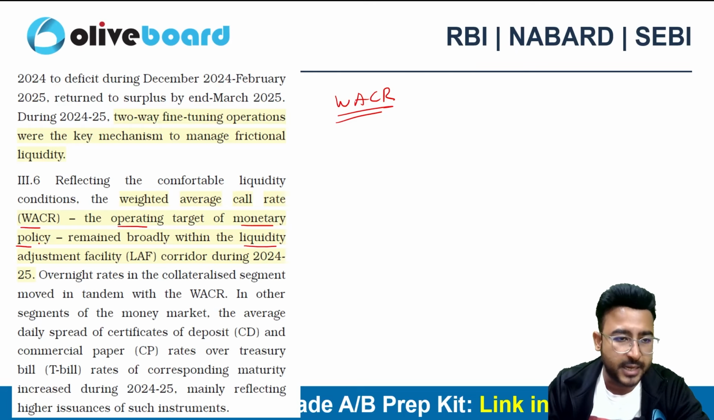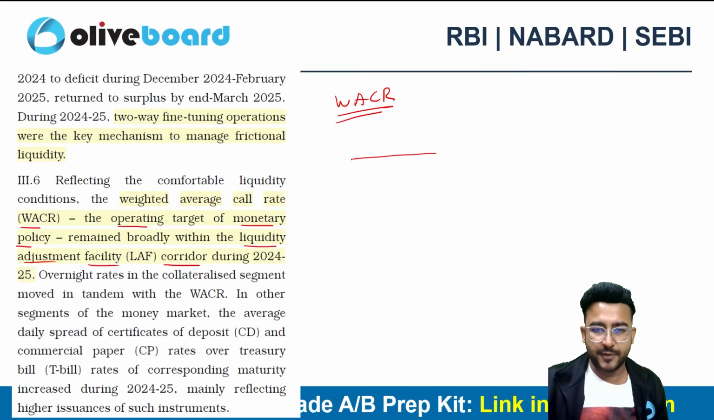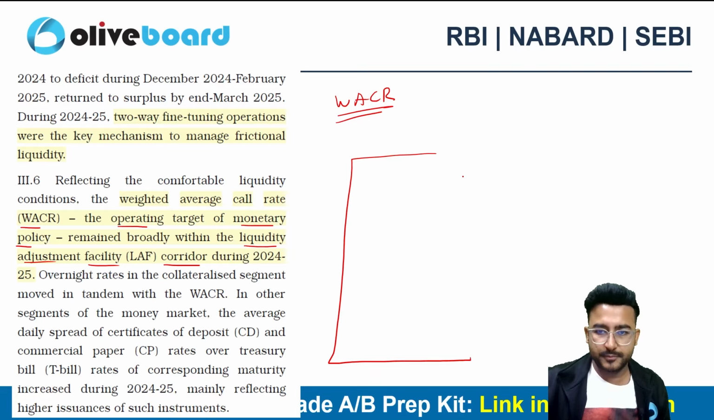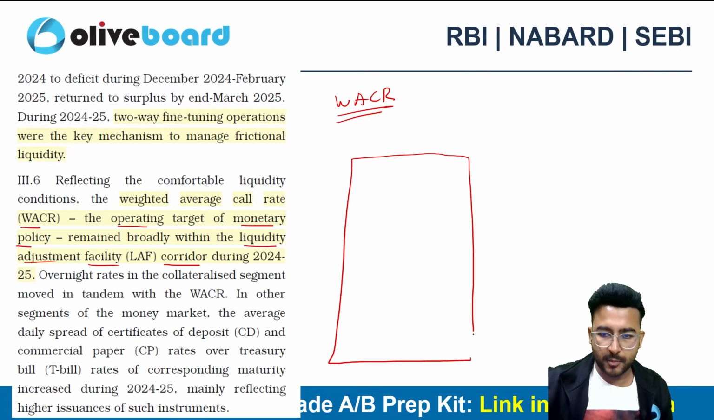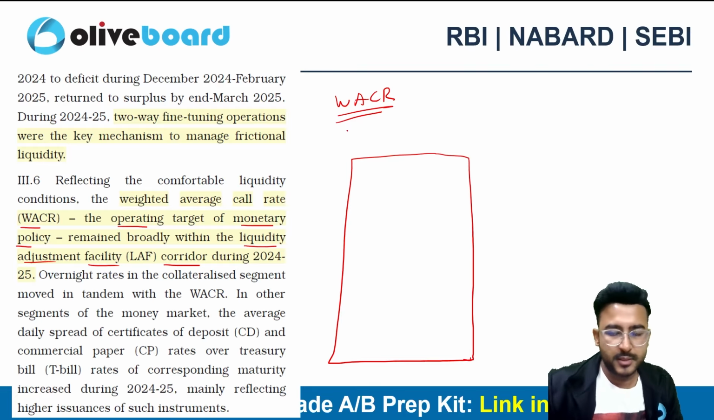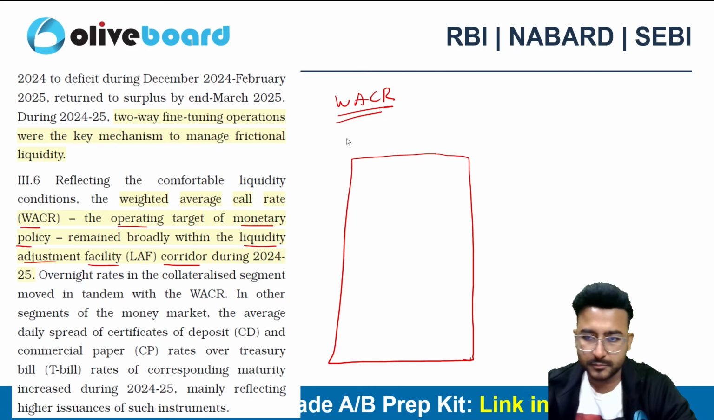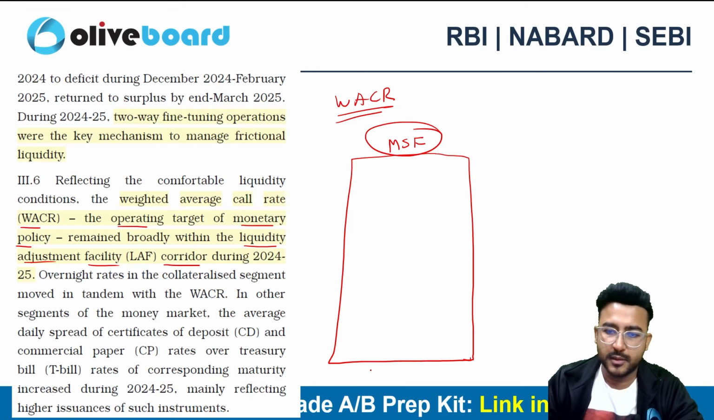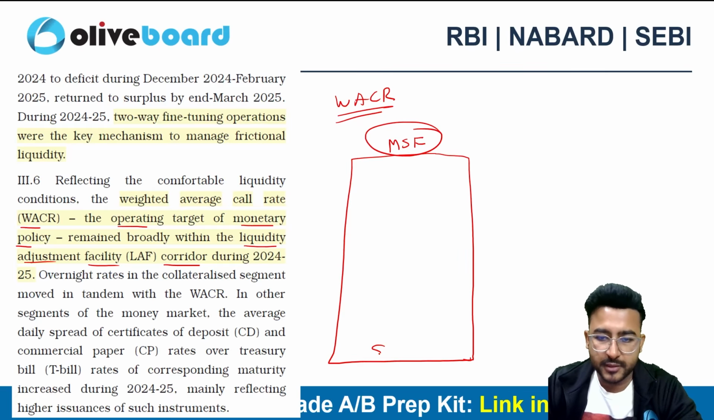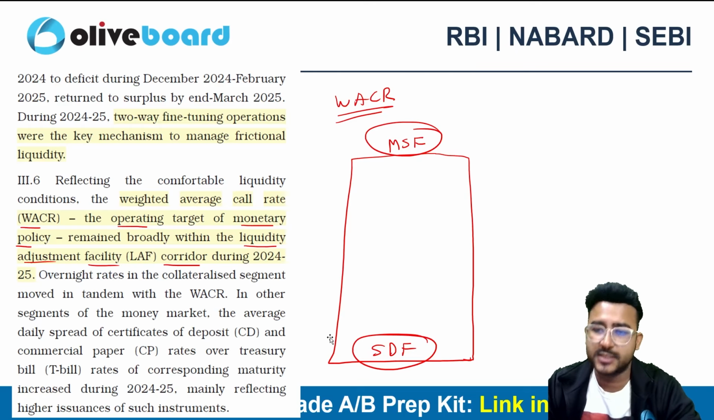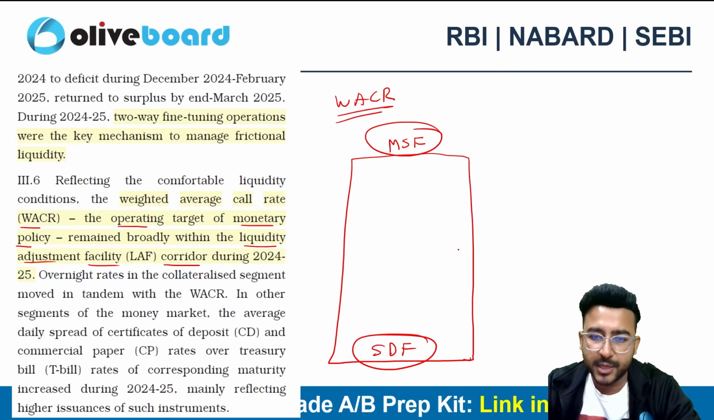So this is called the Liquidity Adjustment Facility corridor. Now, what is the meaning of corridor? Say for example, let's talk about this door, right? On the top, I have the MSF, which is the ceiling limit. Below, I have the SDF, which is called the floor limit. And in between that, the repo rate will fluctuate.